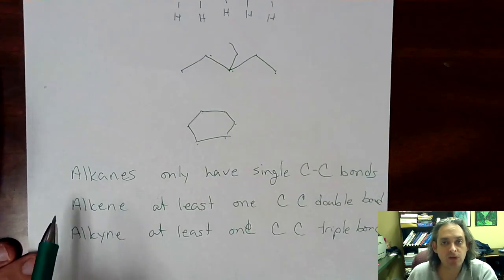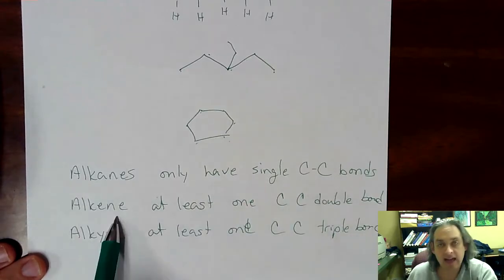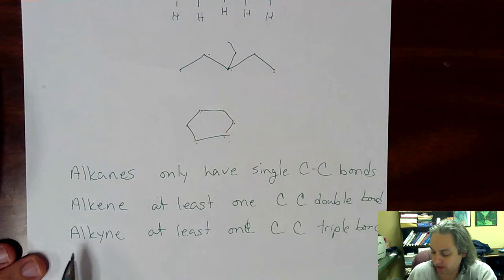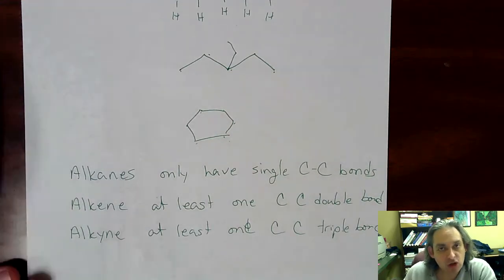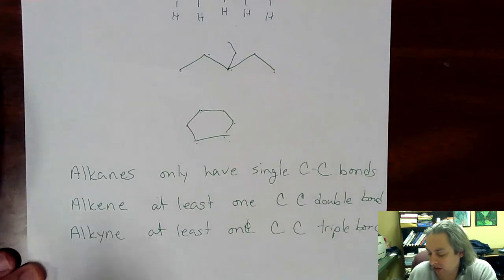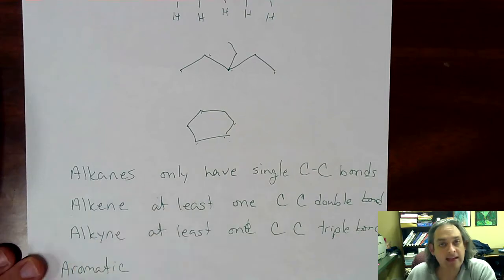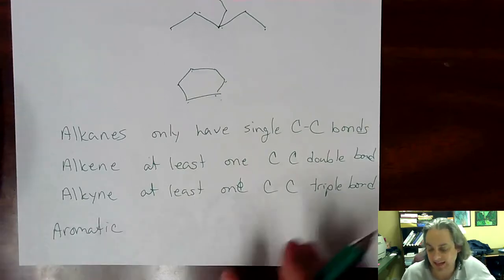So the 3 major groups for hydrocarbons include alkanes, which have only carbon-carbon single bonds; alkenes, which have at least 1 double bond between 2 carbon atoms; or an alkyne, which has at least 1 triple bond between carbon atoms. There is a 4th group, which we call aromatic, and that is also a type of hydrocarbon. I'll go into more detail about that in a bit. Before I do that, I want to go over how to name hydrocarbons.